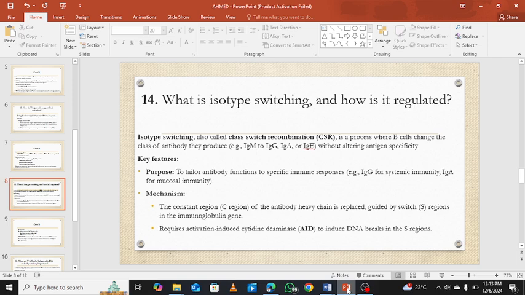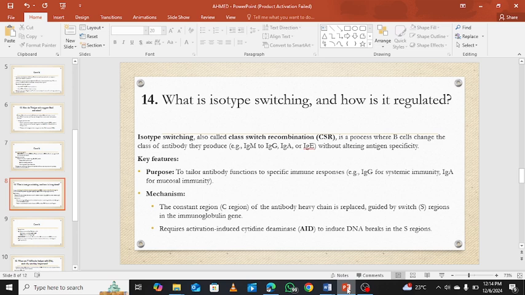For the fourth question, we'll talk about what isotype switching is and how it is regulated. For the definition, isotype switching, also known as class switch recombination, is a process where the B cells change the class of antibody they produce. This means that it may change IgM to IgG or IgA or IgE without altering the antigen specificity.